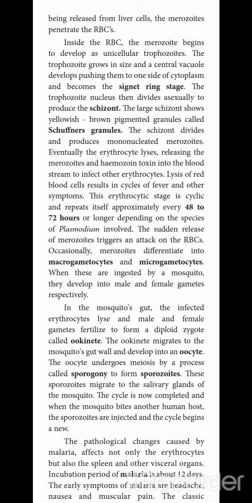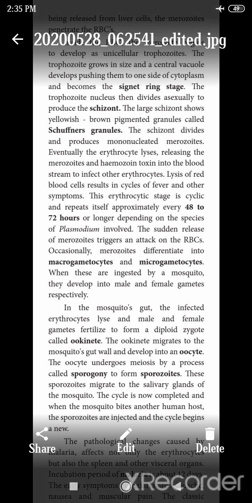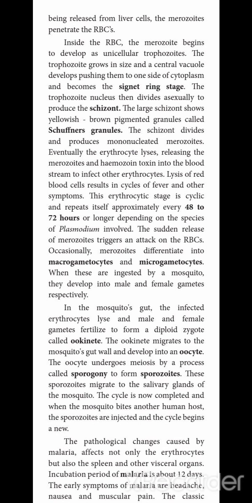The RBC is otherwise called erythrocyte. The lysis of erythrocytes in this particular stage is called the erythrocytic stage. This stage occurs in 48 to 72 hours after entering the trophozoite, or longer depending on the species of Plasmodium involved. A sudden release of merozoites triggers an attack on the RBCs, and occasionally they produce two types of gametes.